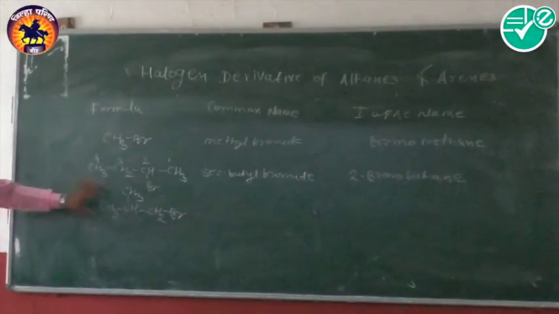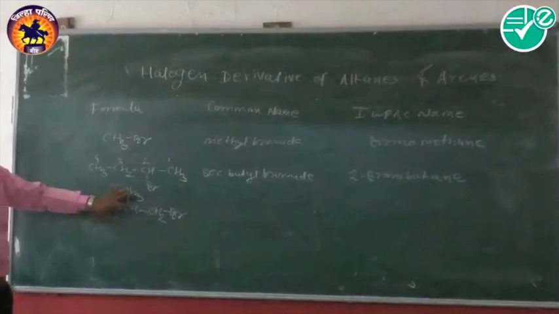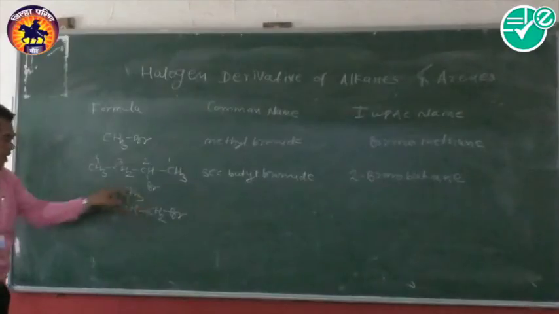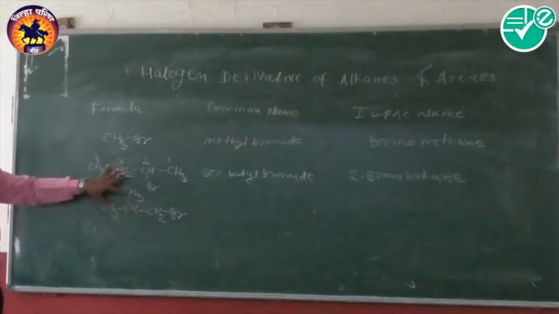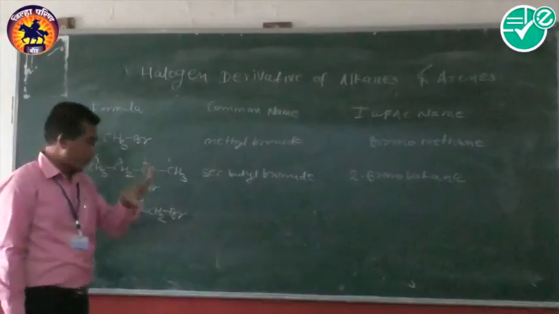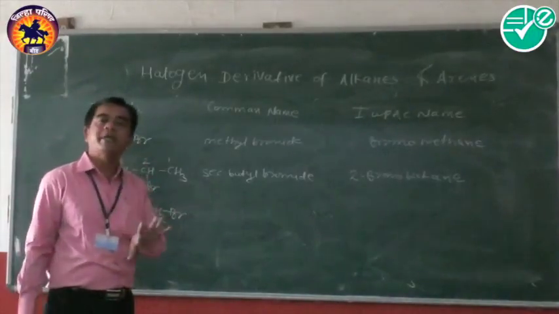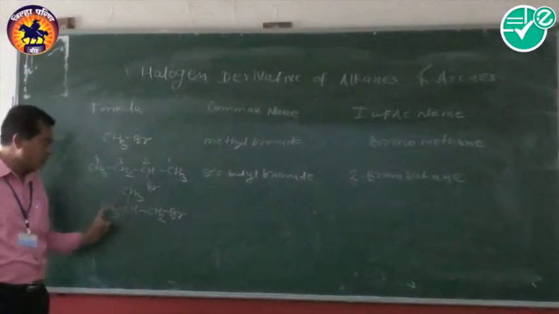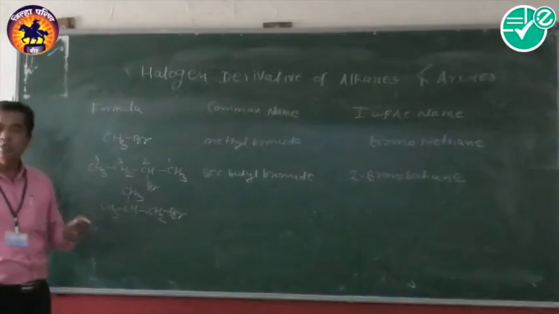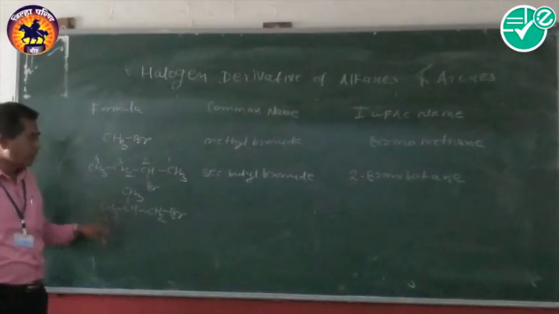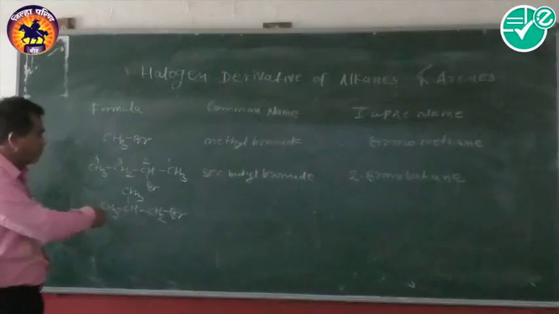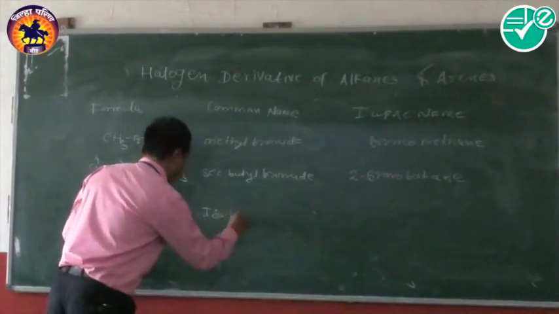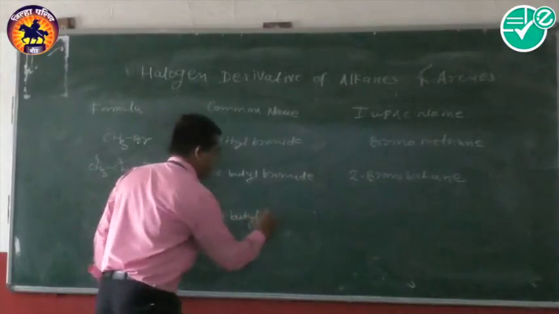Now in this case, it is a compound where the iso group is present. The meaning of iso, as used in common chemistry, is that at the terminal end two CH3 groups are present. Like this, here also at the terminal end two CH3 groups are present, so we call it iso. And the total carbons counted are 4. So they call it iso-butyl bromide.